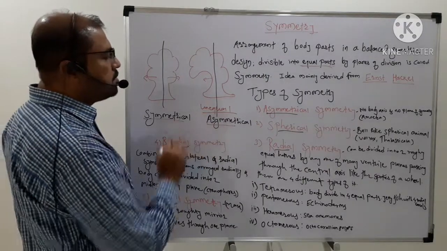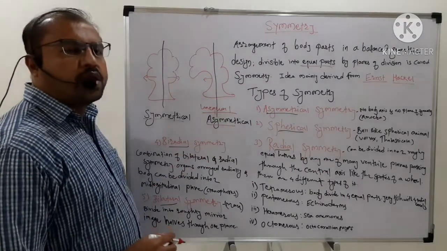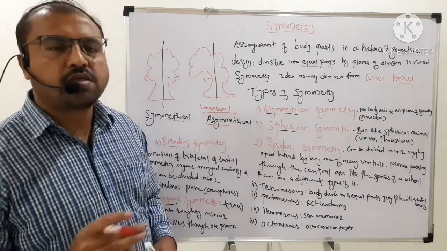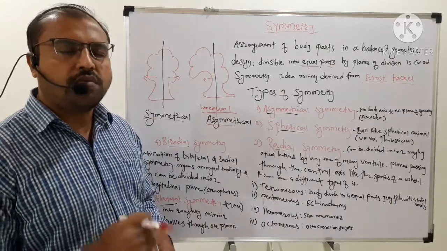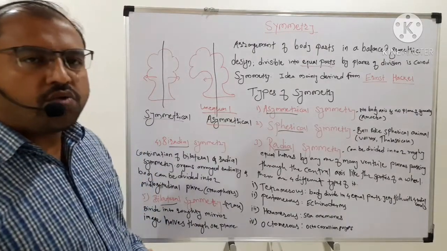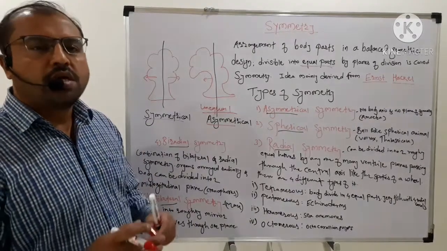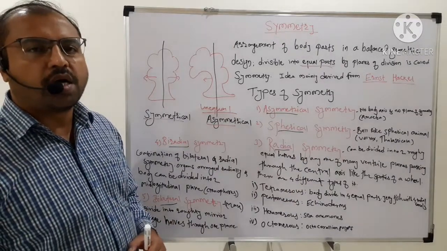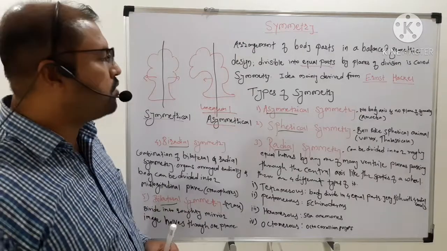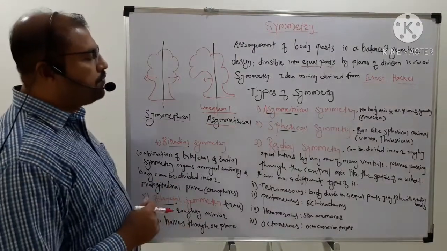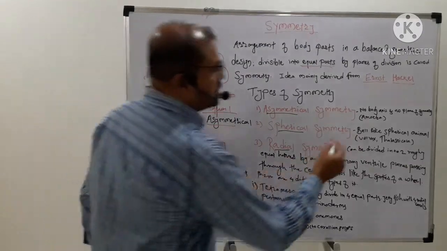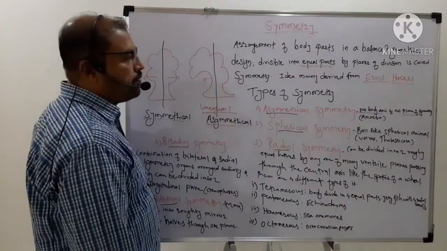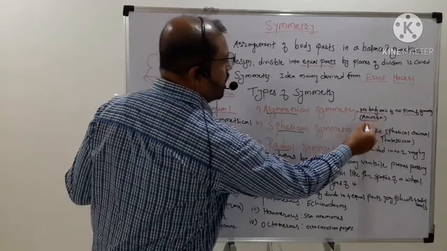In asymmetrical symmetry, if we cut or divide the individual or animal in any direction, it does not divide into two equal parts or more than two equal parts, and this is said to be asymmetrical. There is no body axis or plane of symmetry, and the example is amoeba.